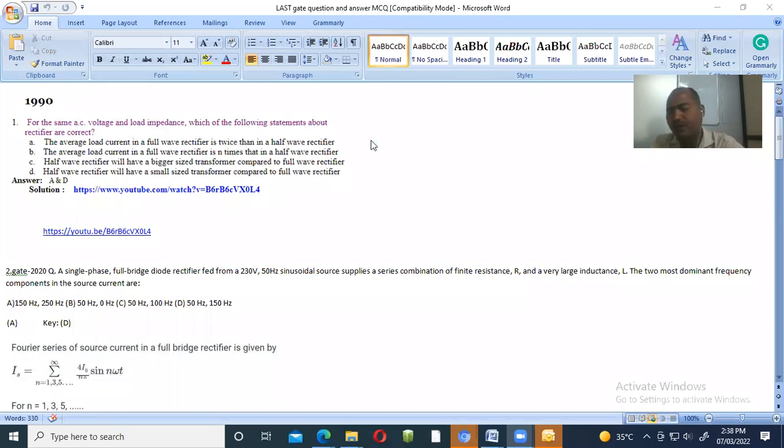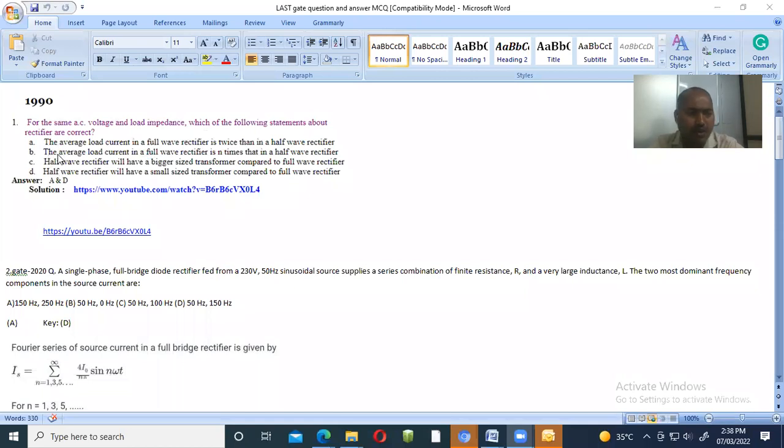A half wave rectifier works on only one half cycle, so in the other half cycle there is no output. A full wave rectifier works on both the positive as well as the negative half cycle. So this statement is right.